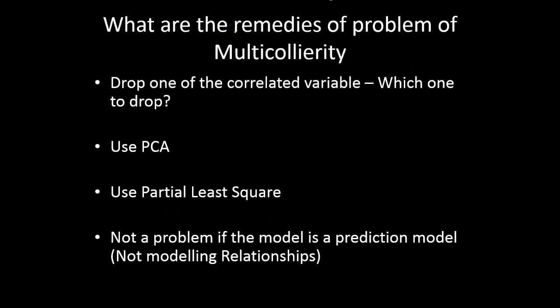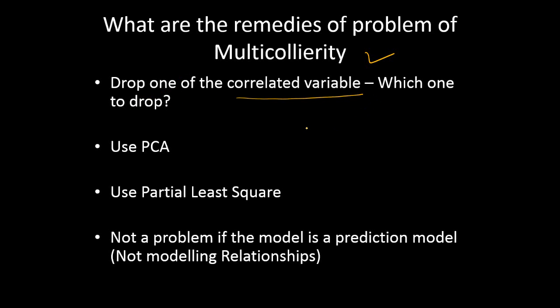So the next question is, what are the remedies of the problem of multicollinearity? How do you ensure that this problem is handled properly? The best way may not be the best way. In fact, it's one of the ways. So we can't call it the best way, but one way to handle multicollinearity is to drop one of the correlated variables.